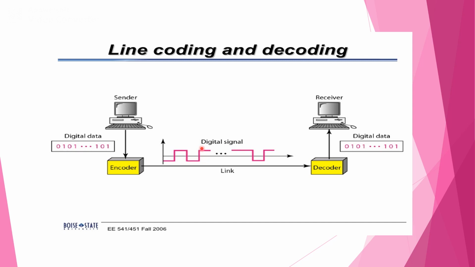At the decoder side, the digital signal is once again converted into digital data, so the signal is decoded to get back our original digital data. This is how the encoding and decoding concept works in line coding.